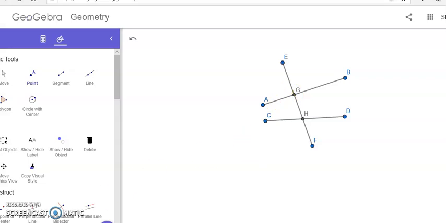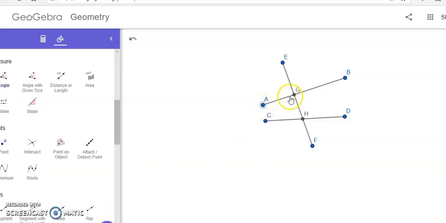Let me do it now. Here, I am measuring the angle AGH. Yes, this is 91.7 degrees. And also, I want the angle GHC. Yes, this is 73.3 degrees. Now, I want to add these two angles.